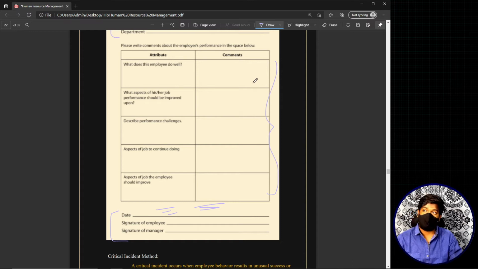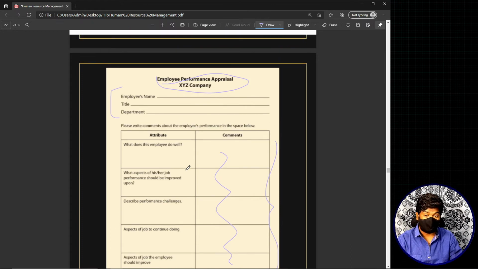For example, if you have a general comment that you want to make regarding the employee, and you write it in any one of these personality traits, it will be irrelevant, right? So basically you'll also have a comment section here. Okay, now this is basically how an SA method looks like.